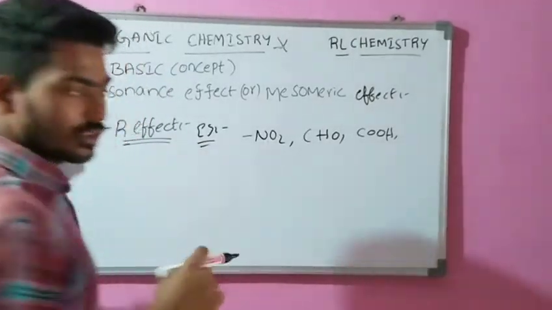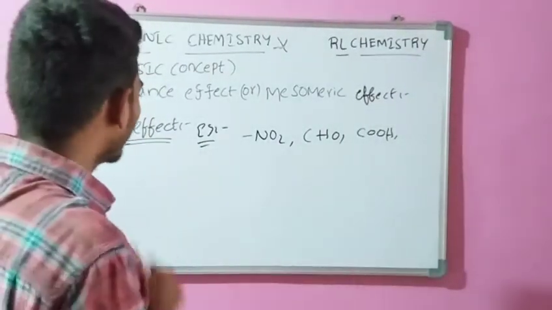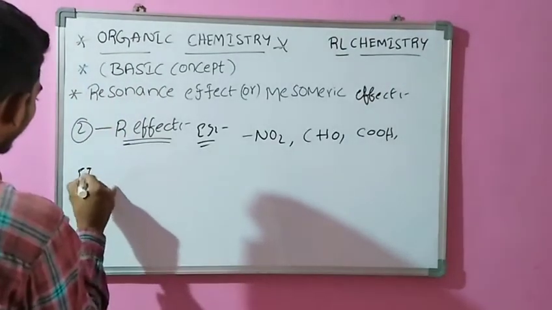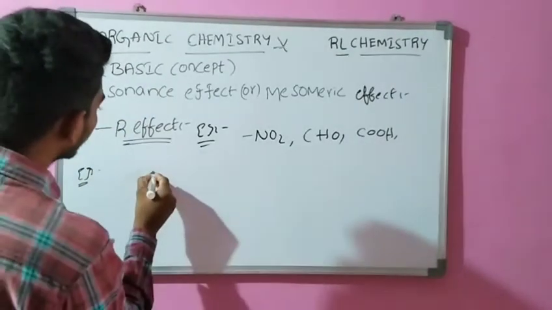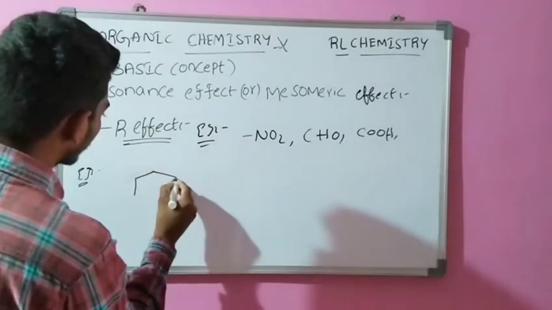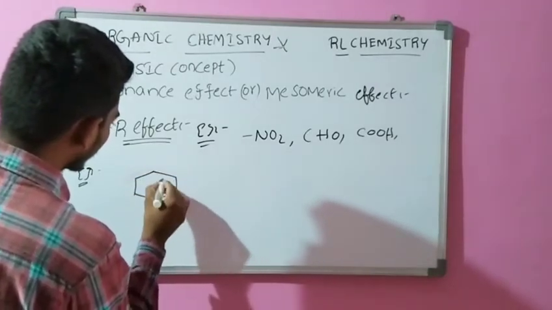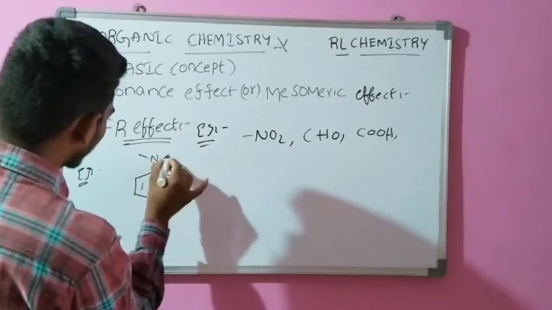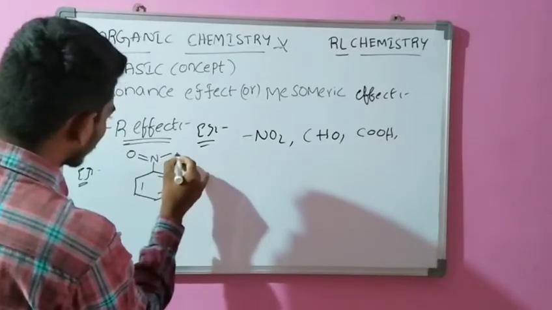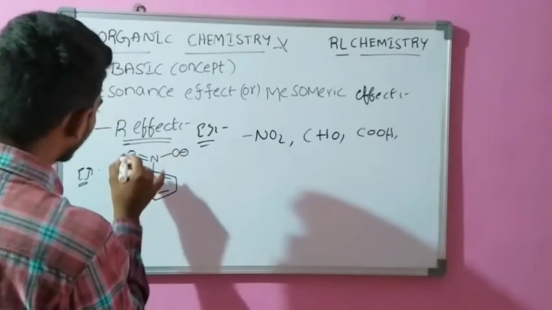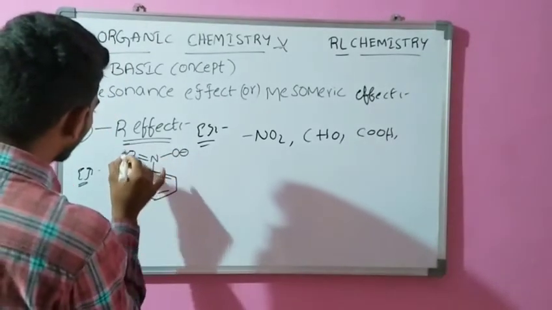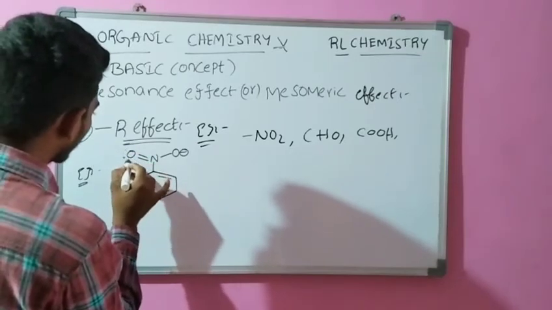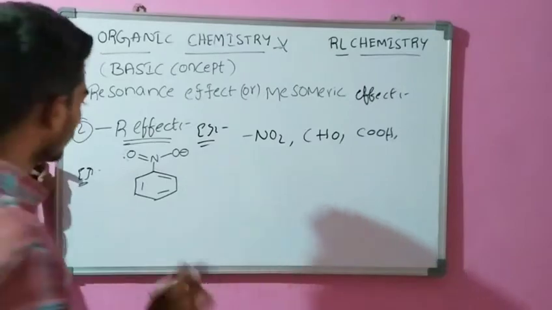You can see one example of this negative resonance effect. For example, we take nitrobenzene.